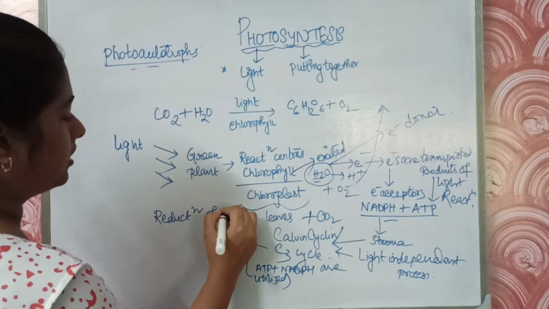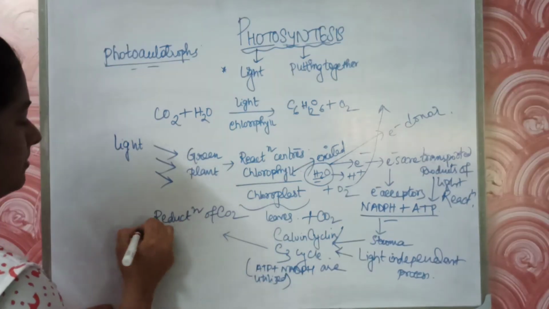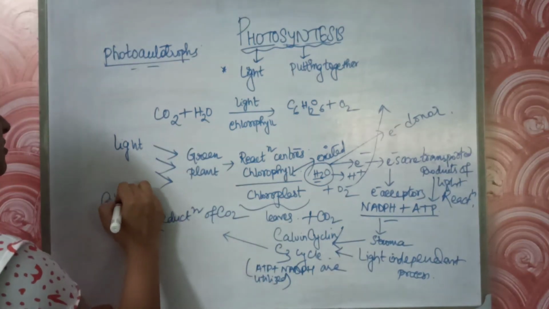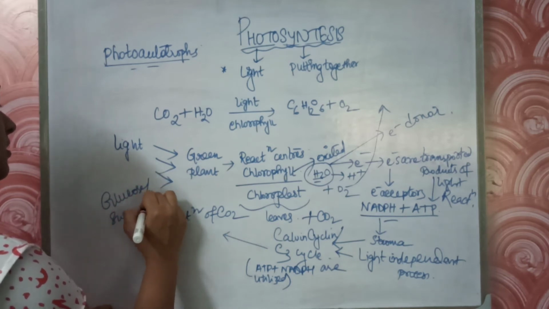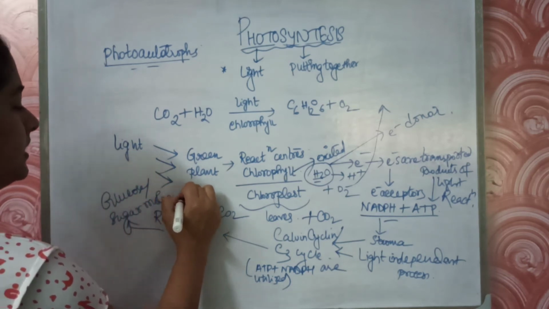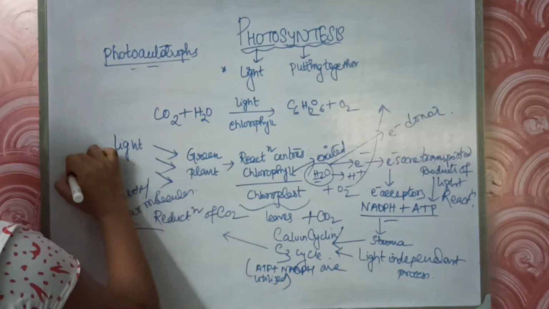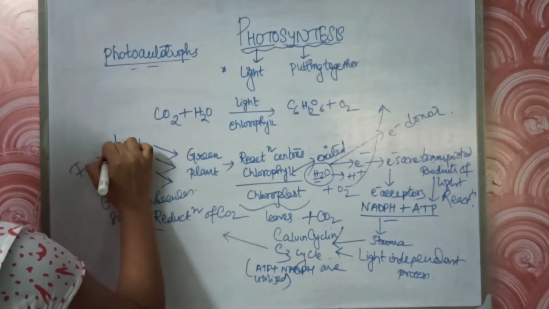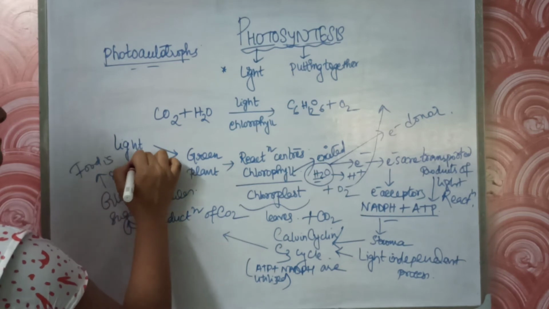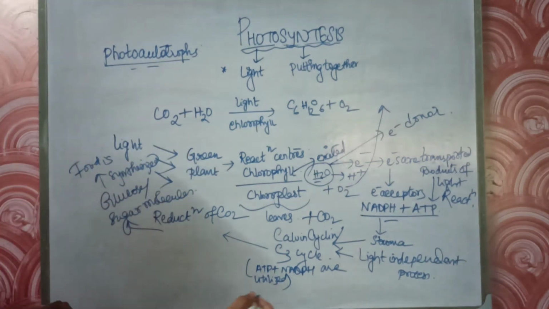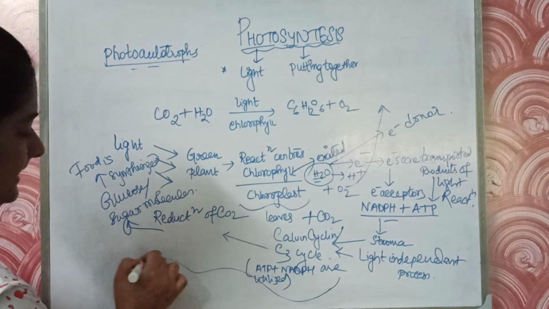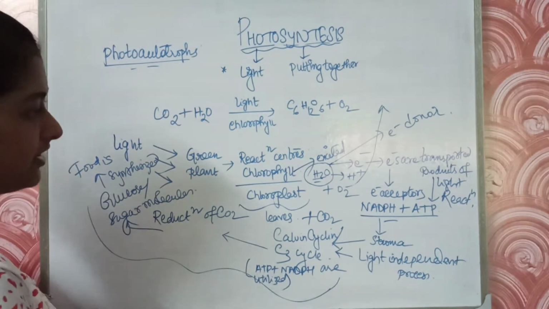Reduction of CO2 occurs to form glucose or sugar molecules, and eventually the food is synthesized by the plant. So this is the process of the light independent reaction.